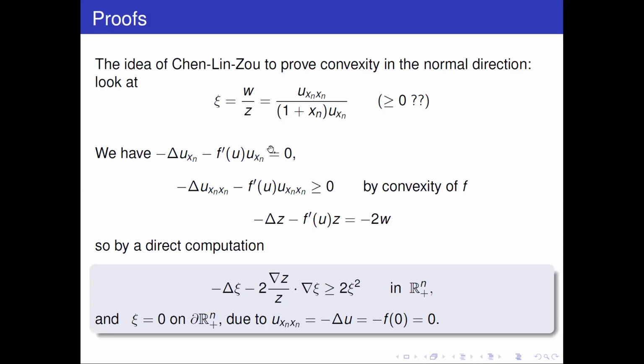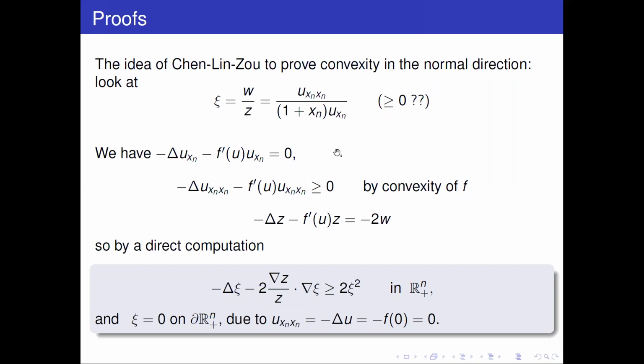The u_xn is, as I said, of course, a solution of the linearized equation. And since it's positive, this already means that u is a stable solution. Then by convexity, u_xn is a super solution of the linearized equation, right, if f is convex. And then this z here is a strict sub-solution. And actually, it even satisfies minus this equal to minus 2 u_xn xn.